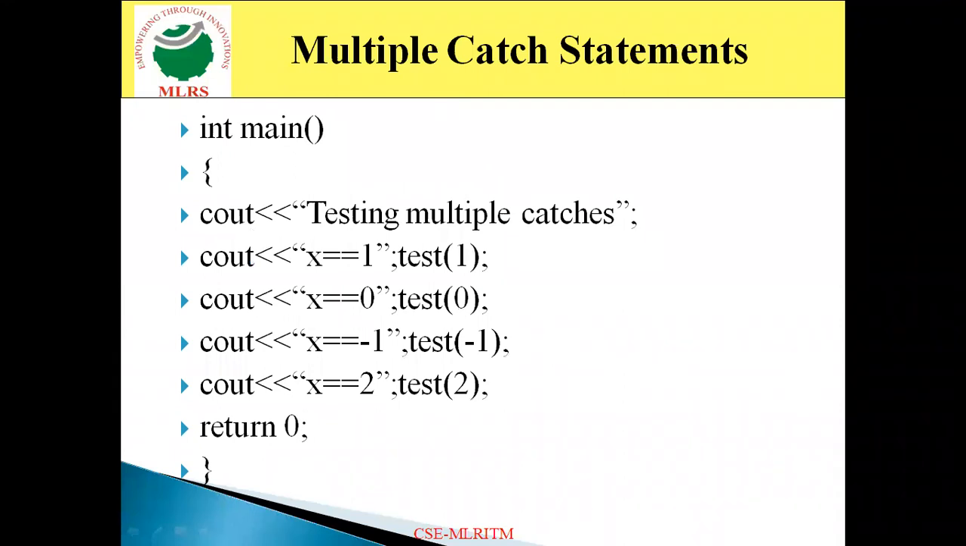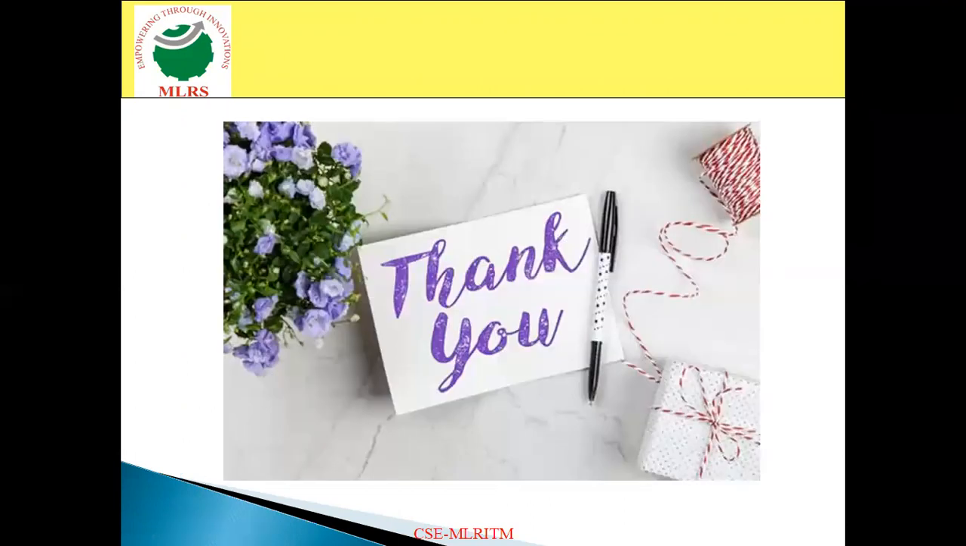And similarly for x is equal to 2 also. 2 is the integer value. It is going to execute the integer type catch block. So likewise, the appropriate catch block will execute. And at last return 0, close brace. Thereby the program terminates properly and successfully. So likewise, we have seen how to specify the multi-catch statements. Thank you.